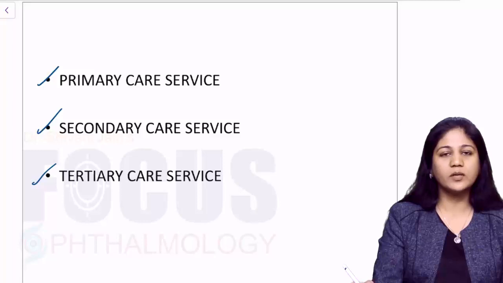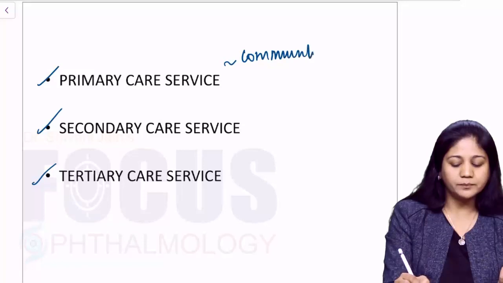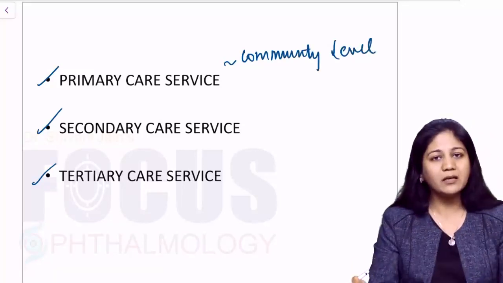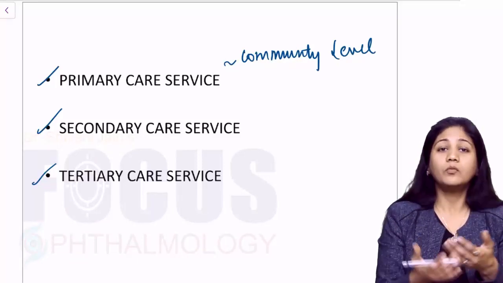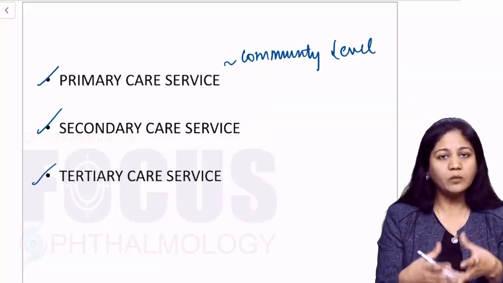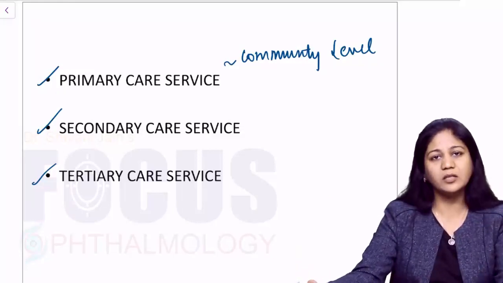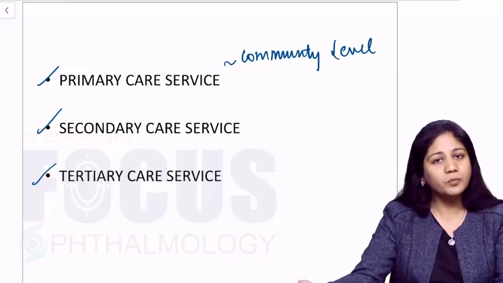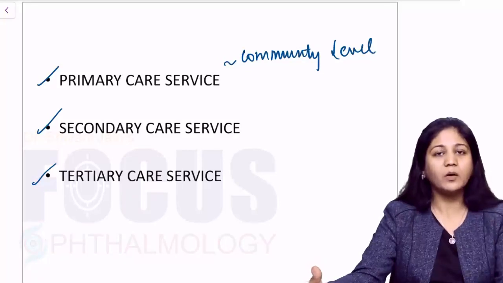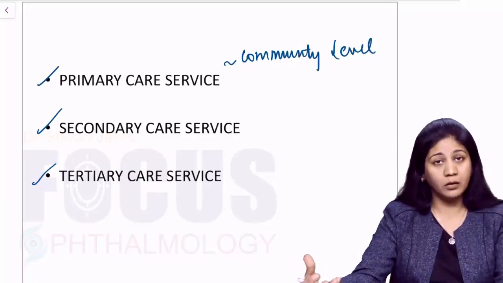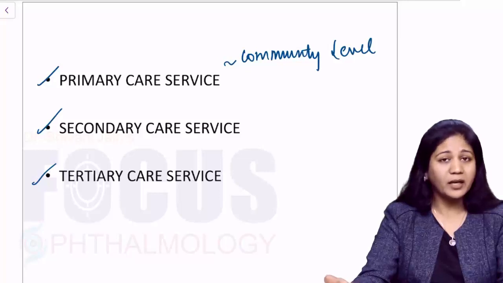Now, friends, primary care service is like you do a primary prevention kind of thing, which is mainly done at the community level. So you go to the rural areas, you have collaborated NGOs, you train community people and volunteers, and make patients aware about disease occurrence. They can go to the areas, they can educate the people, we can arrange camps, give proper hygienic methods, give proper primary prevention, and make the people understand about the small pathologies of ophthalmology, so that things do not become very problematic.